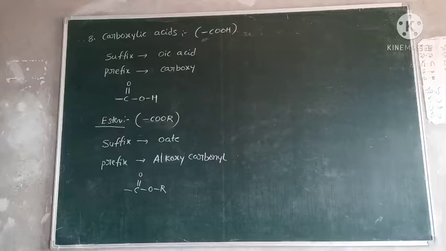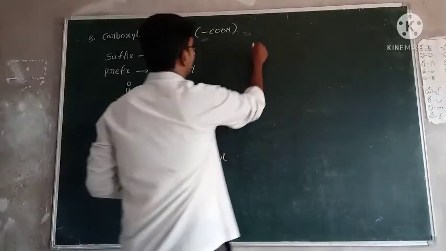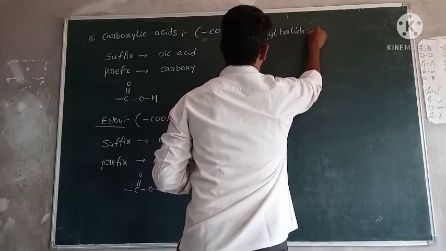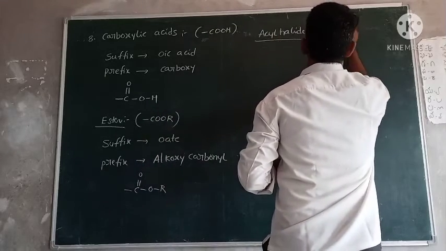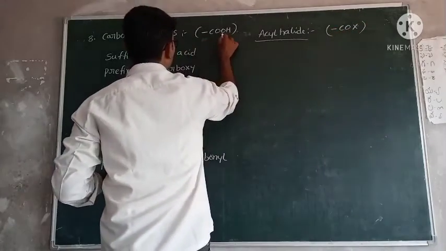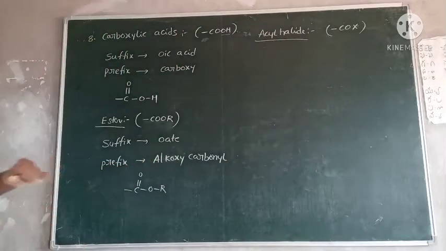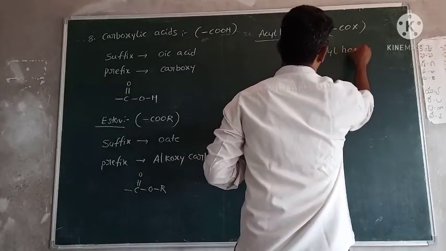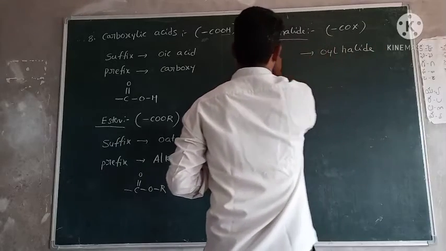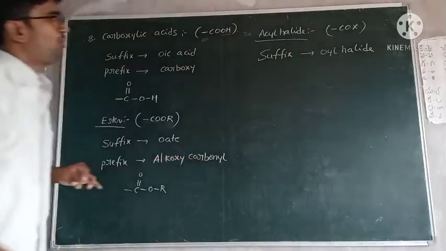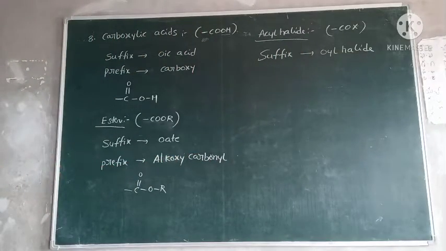Right. Next one, acyl halide. Acyl halide means COX. COX means the OH group is replaced by X. This is the suffix name, oyl halide.